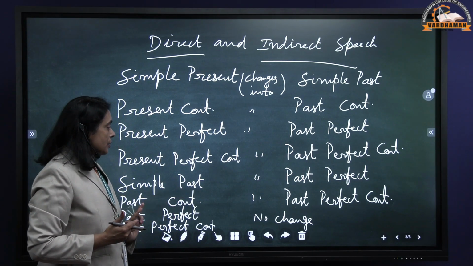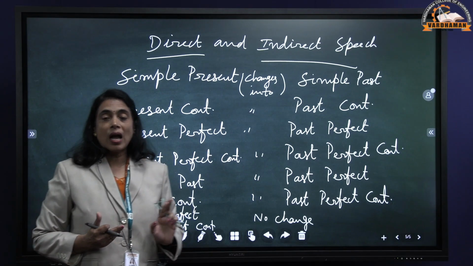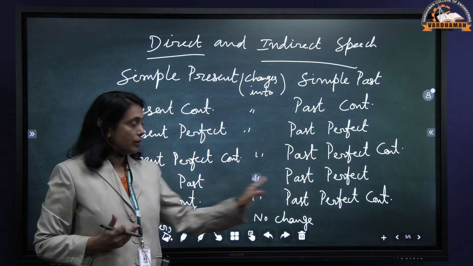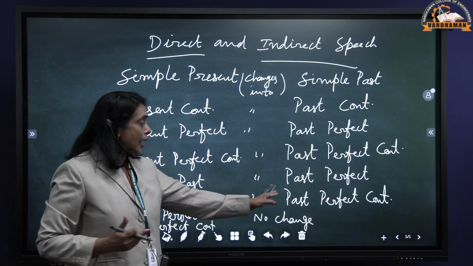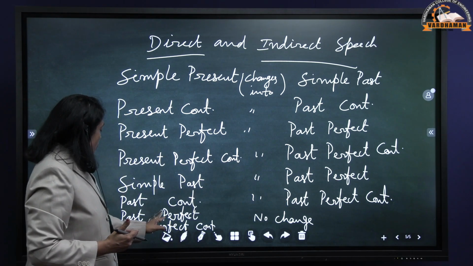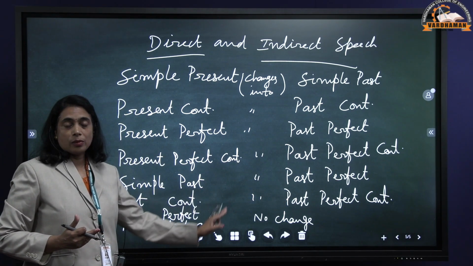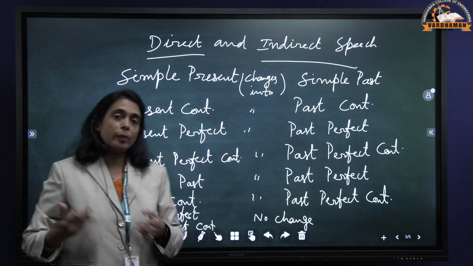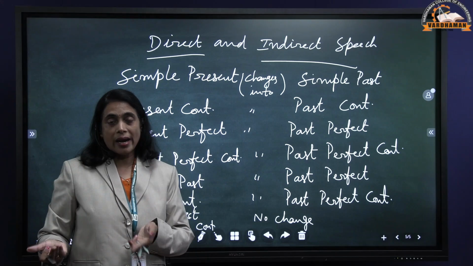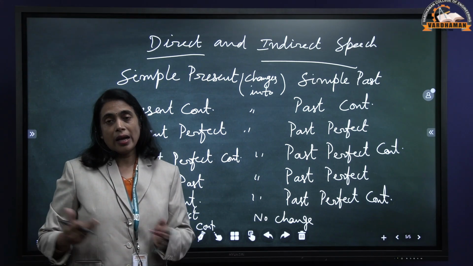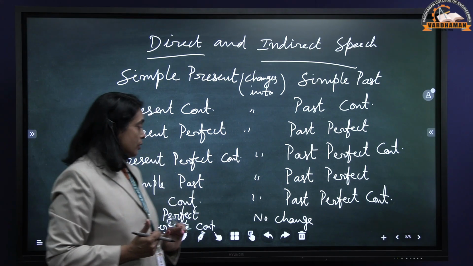Then simple past changes into past perfect: I wrote becomes I had written. Past continuous, I was writing, becomes I had been writing. Then past perfect and past perfect continuous remain the same. Suppose you say I had written, the tense remains the same in the indirect speech also. I had been writing, it never changes, right.